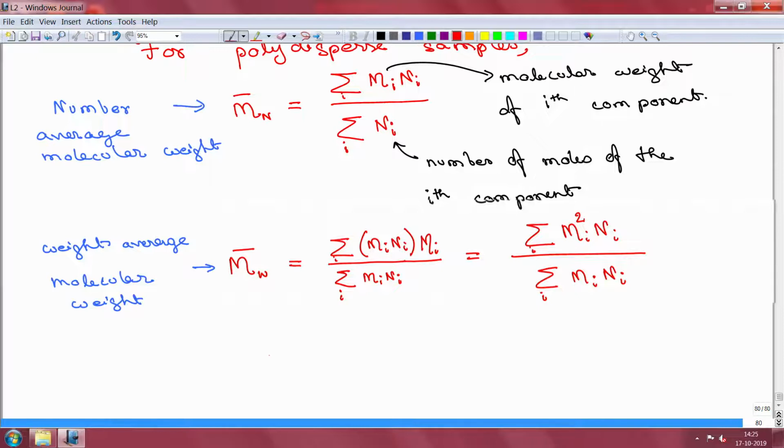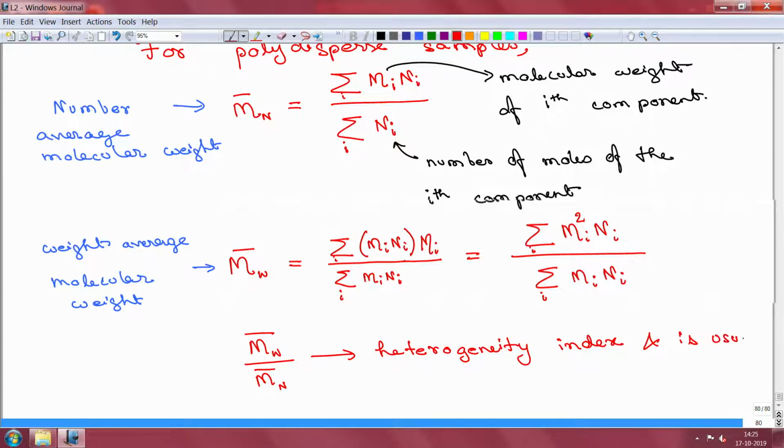This ratio Mw by Mn represents the heterogeneity in the sample, it is a heterogeneity index, and is usually taken as a measure of polydispersity.